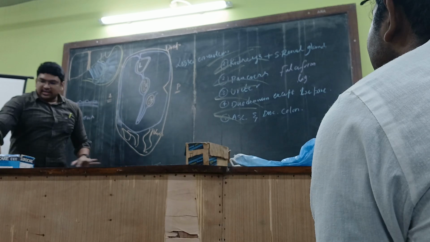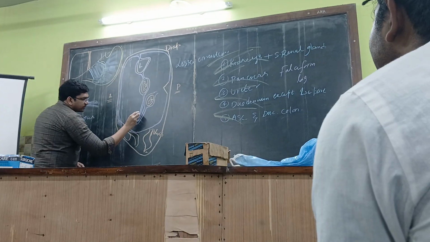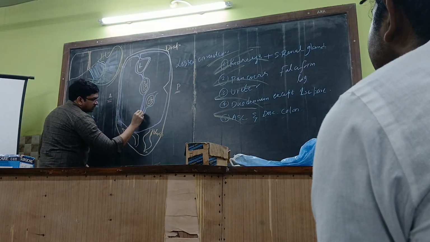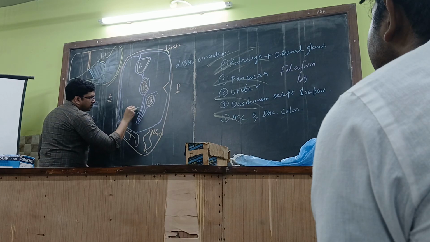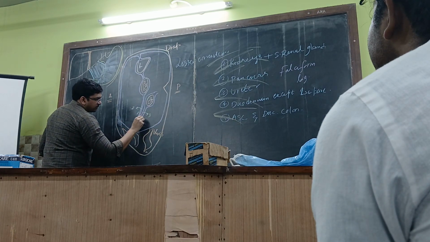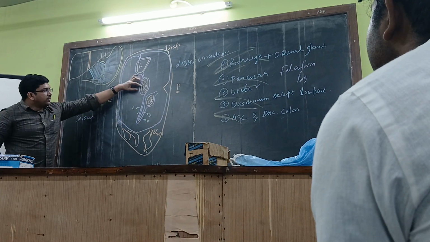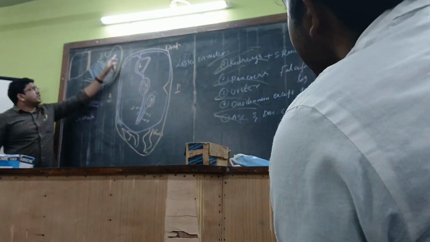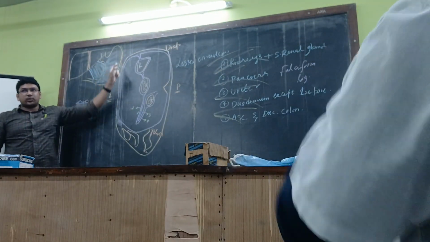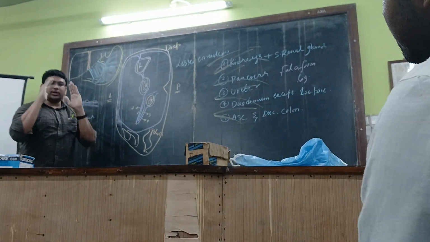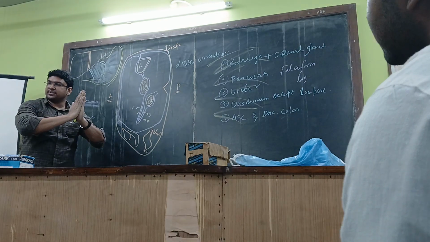So here you are supposed to understand these things over here. Whenever the peritoneum is reaching the greater curvature over here, then the two layers will be connected with each other. Getting it over?